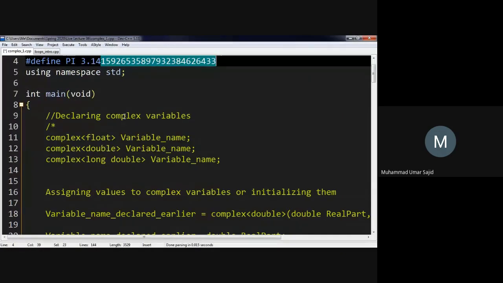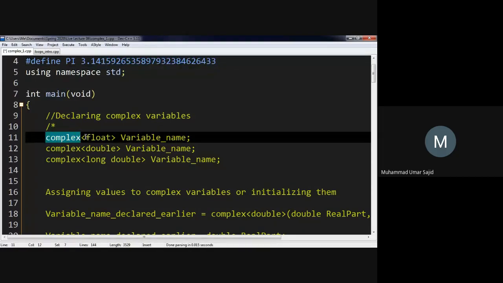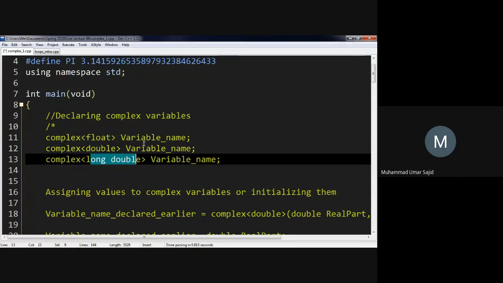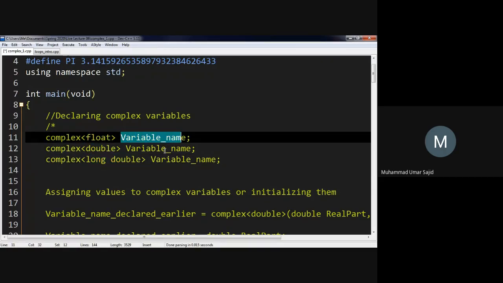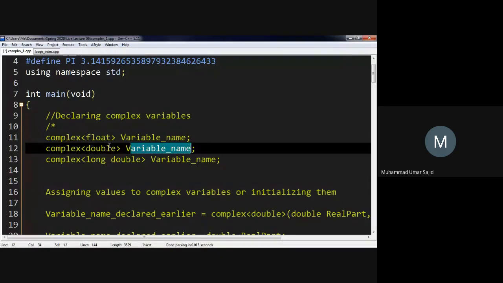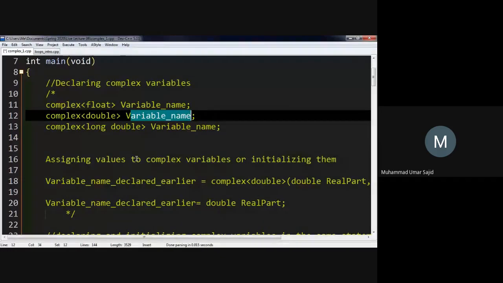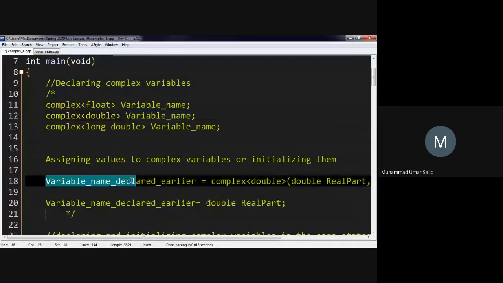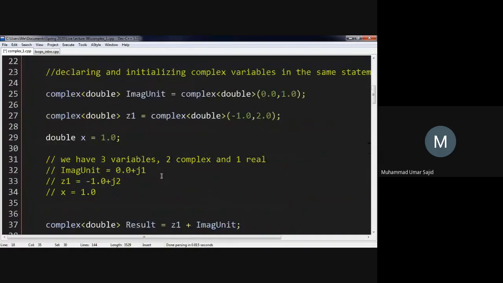And now how to declare these complex variables? You just write the type. We have to write complex, and in these greater than and less than signs, we have to write float or double or long double. And then we just write the variable name with the semicolon, and that's it, depending on what type you want. Now, if you want to assign values to complex variables, or if you want to initialize them, we have to write the variable name which was declared earlier. Let's call it, I've used that in an example.